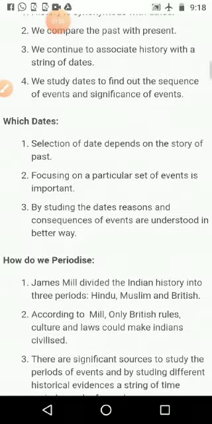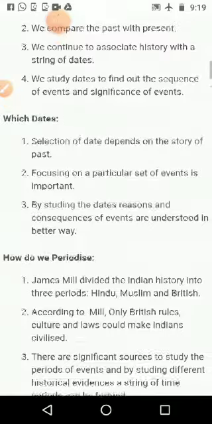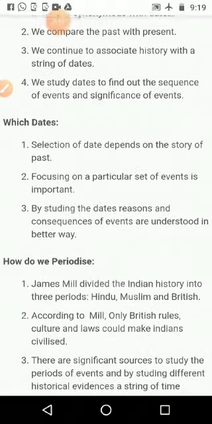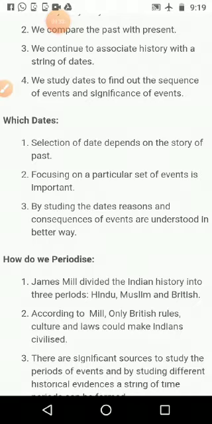Then we continue to associate history with a string of dates. If we think about the 6th to 8th standard history textbooks, we can see what happened in BCE years, before Common Era. Then, starting in 6th standard itself, we can see up to CE 750, up to the ancient time, what happened here in India.